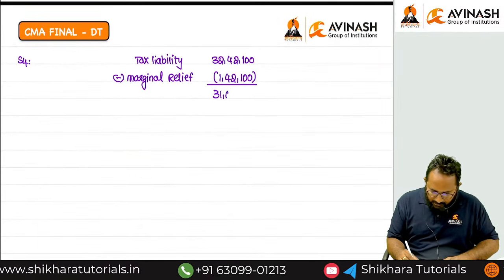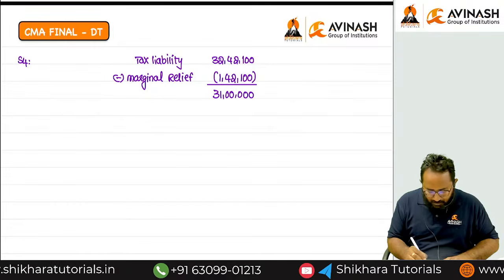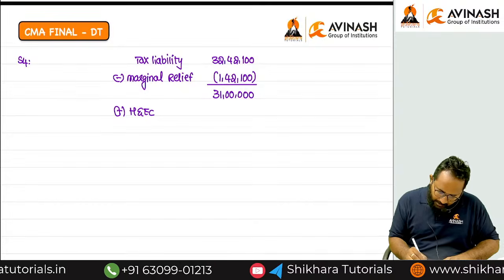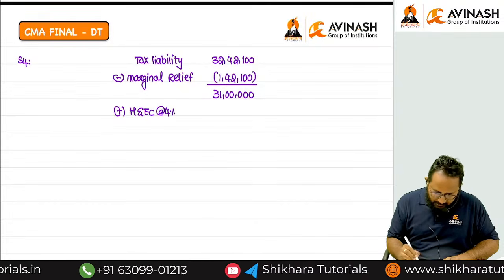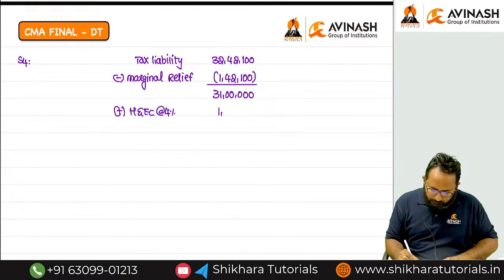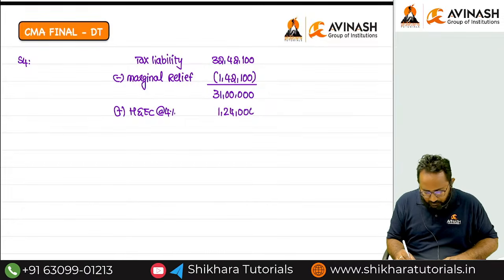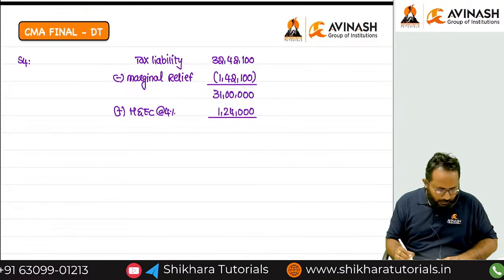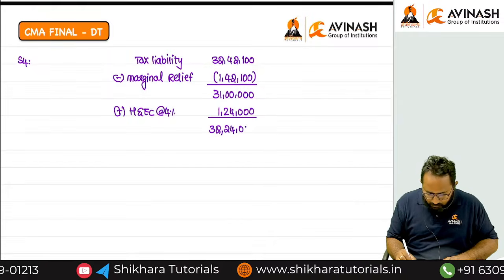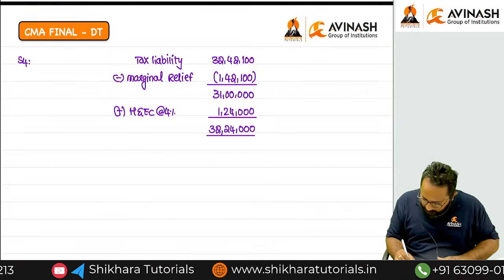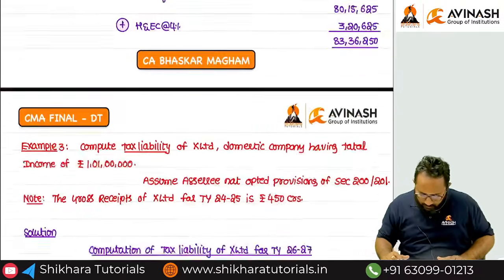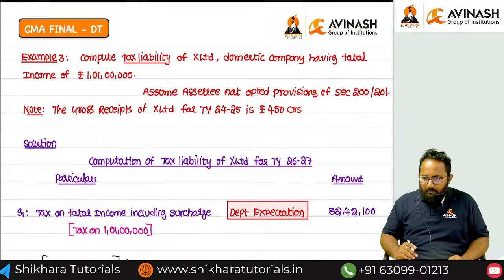Sir, 31 lakh we got after marginal relief, but the last step in the tax computation is to add health and education cess. How much is the cess? 1 lakh 24,000. What is the final tax liability after marginal relief? 32,24,000 for X Limited. I hope you are getting it okay? You got the clarity relating to marginal relief sums.